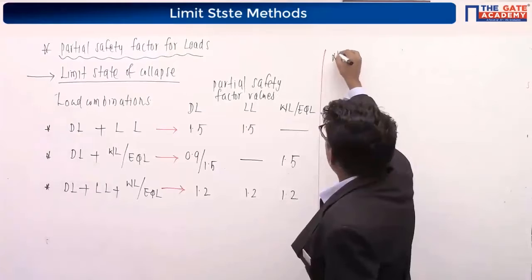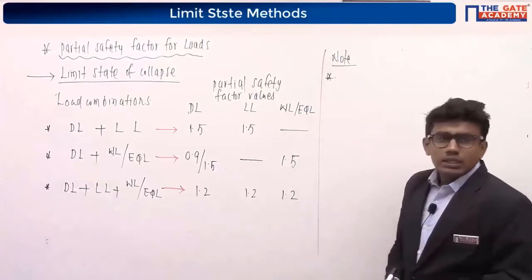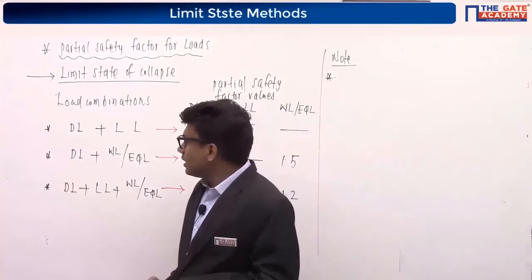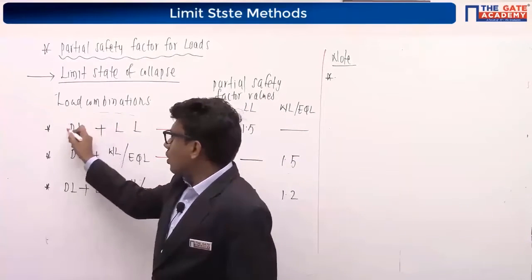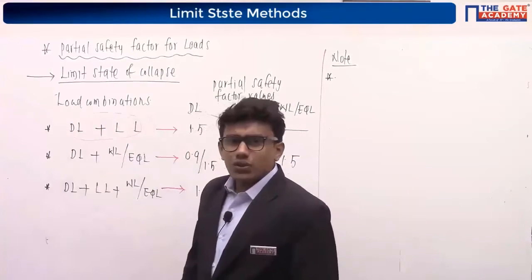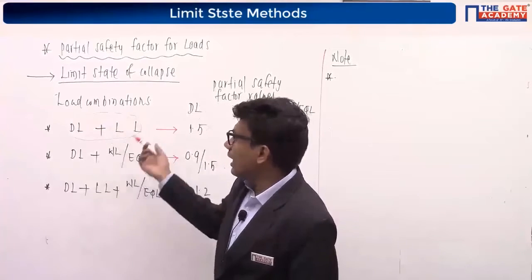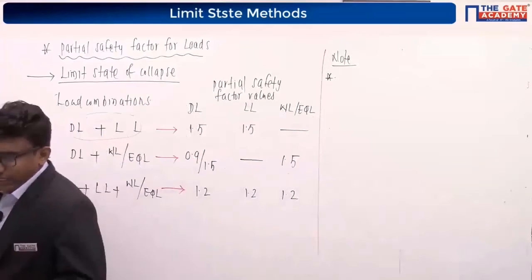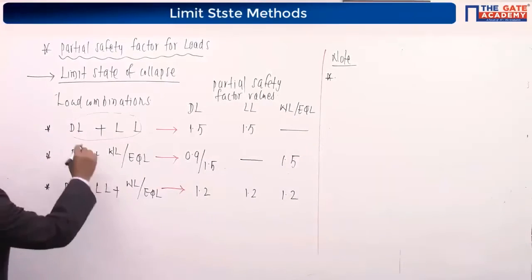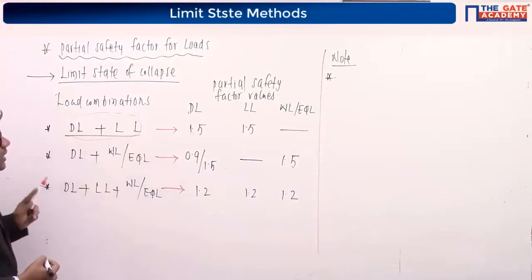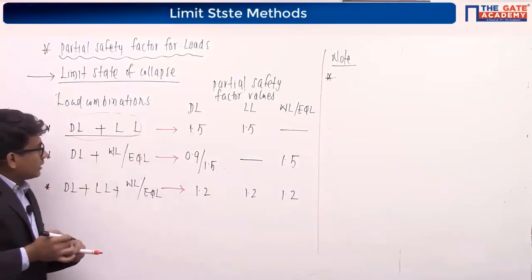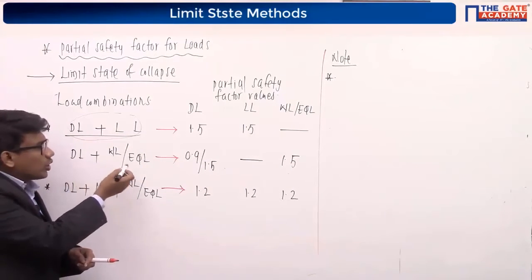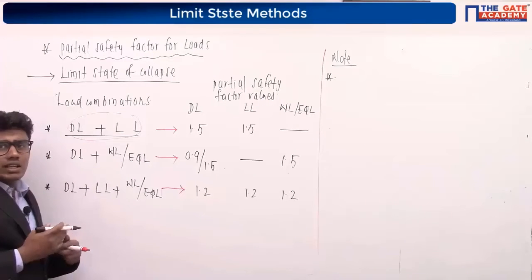Give a note. See, you have to remember, some of you can ask me, so where these load combinations will be used. See, if you talk about this dead load live load combination, for ordinary constructions, like ordinary structures, the load combination to be considered is dead load plus live load combination. See this combination, that is dead load plus wind load or earthquake load combination. No live load is acting on the structure.